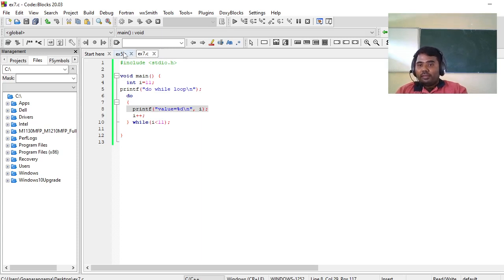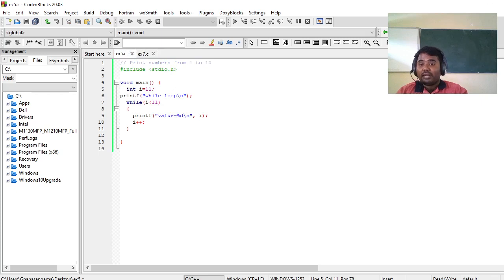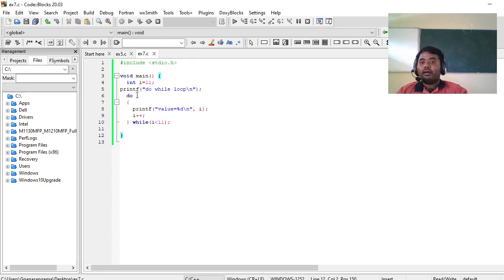Okay, so the major difference between while loop and do while loop: while loop is an entry control loop. The condition will be checked before executing the statement, so the minimum number of times the statement will get executed is 0 if the first condition is false. Do while loop is also called an exit control loop. The statement will get executed first, then the condition will be checked. So the minimum number of times a do while loop gets executed is at least once.